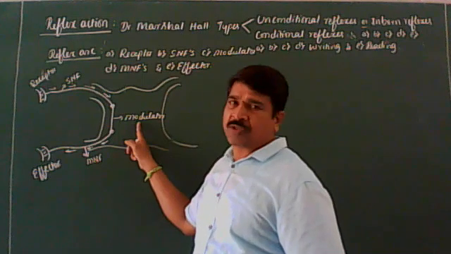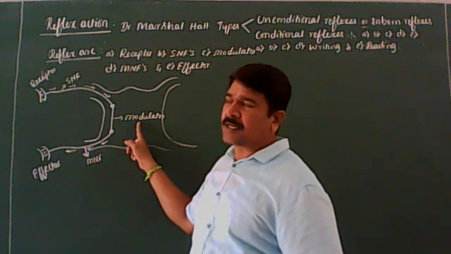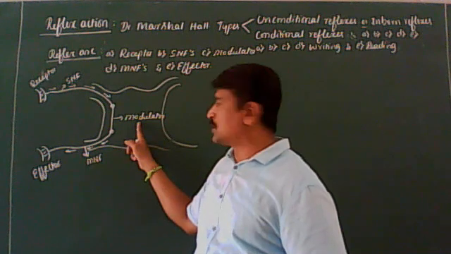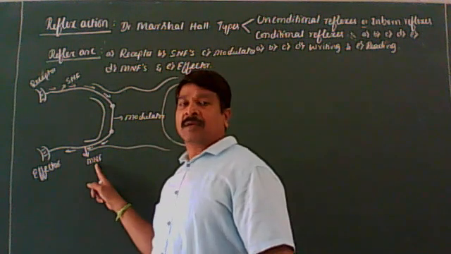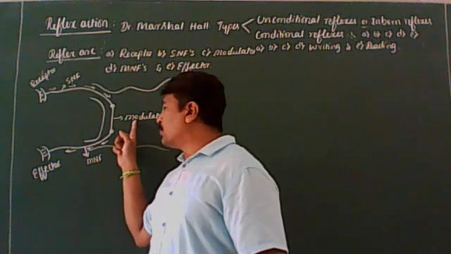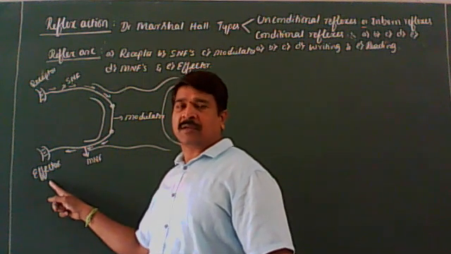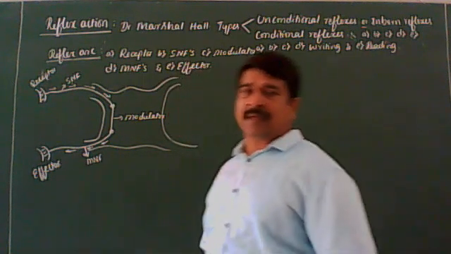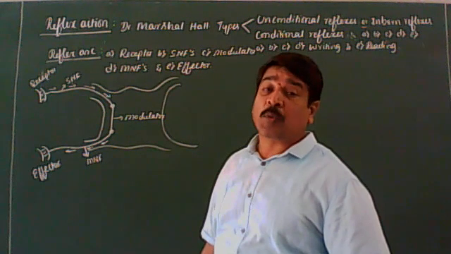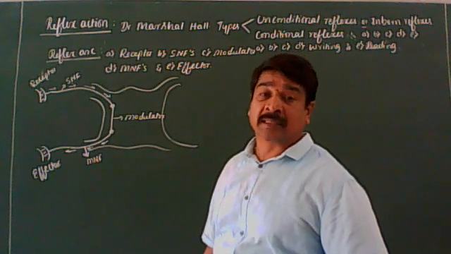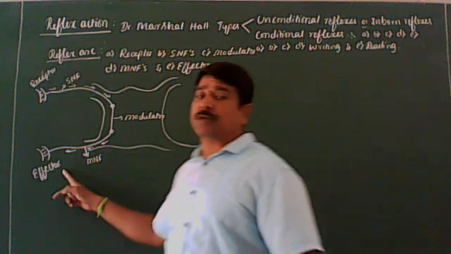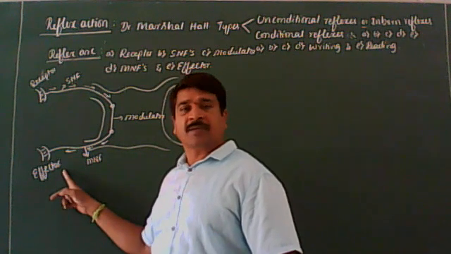After conversion of the sensory impulses into the motor impulses, motor nerve fiber carries motor impulses from modulator to the effector. Here, effector is the muscle or gland which gives response to the motor impulses.